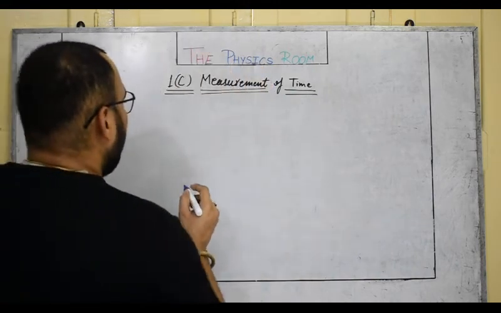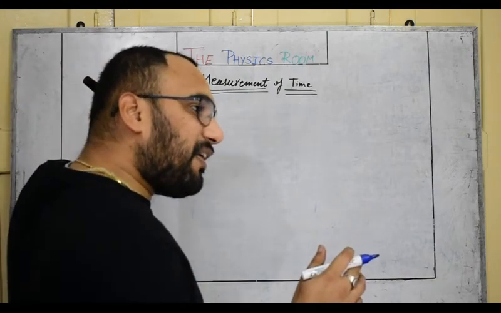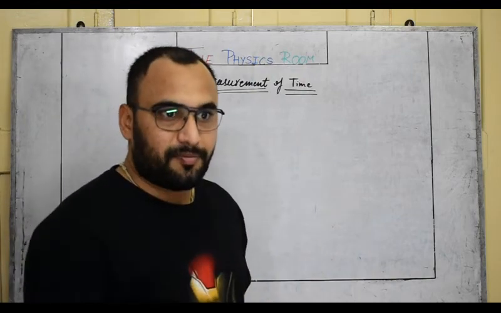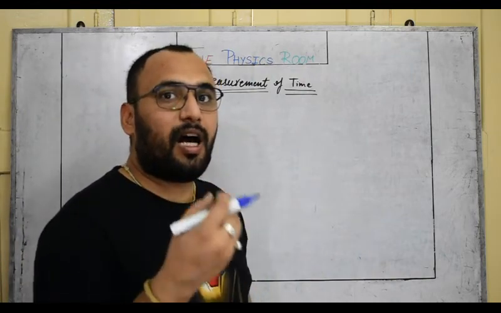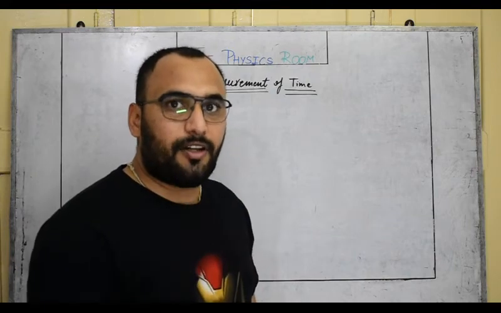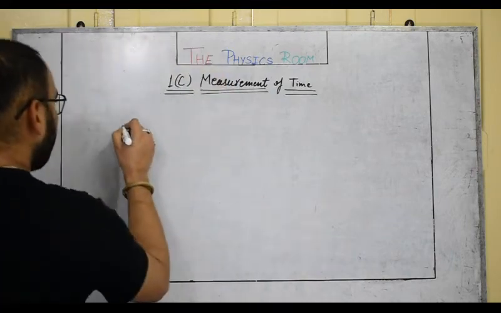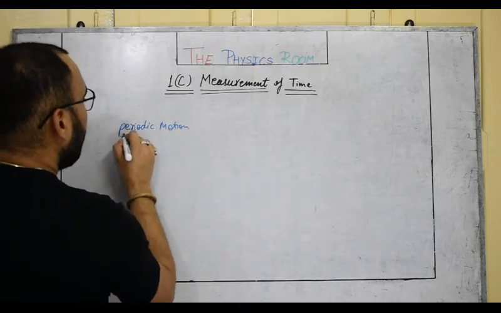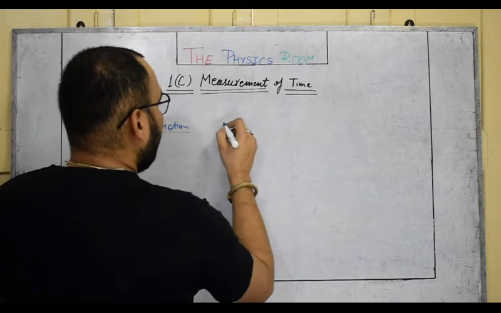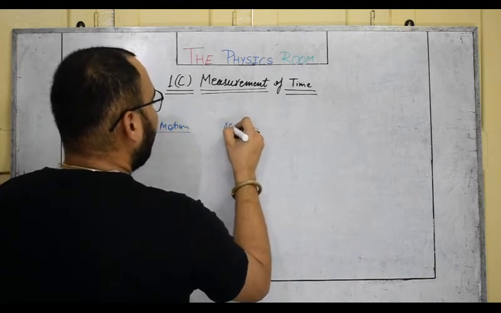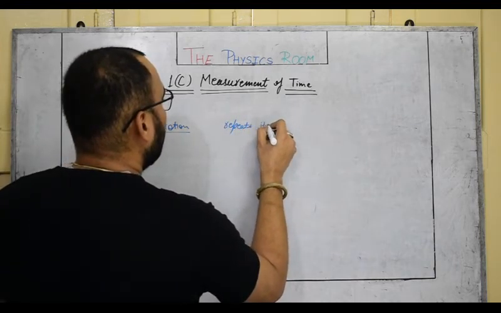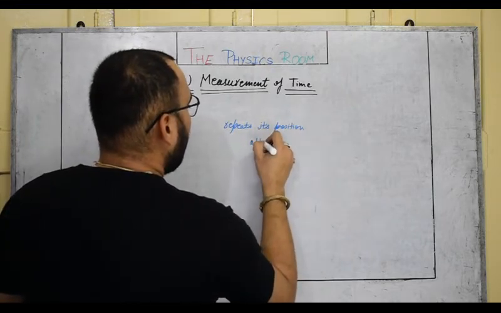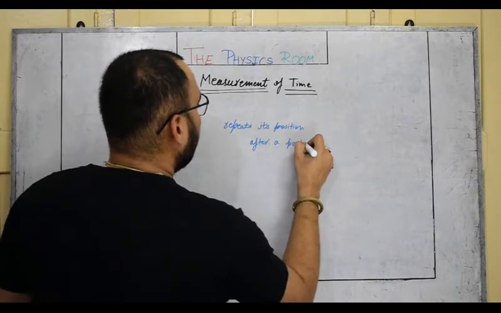Oscillatory motion's origin is periodic motion. Periodic motion means when a body repeats its position during its motion again and again after a particular time period. That kind of motion is called periodic motion. We are talking about the repetition of position after a particular time period.